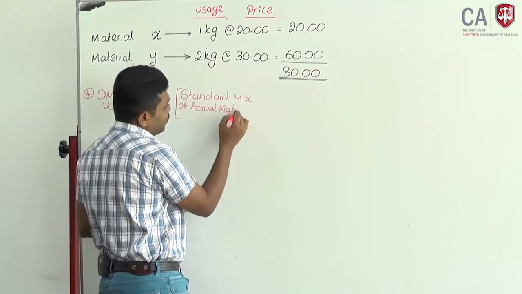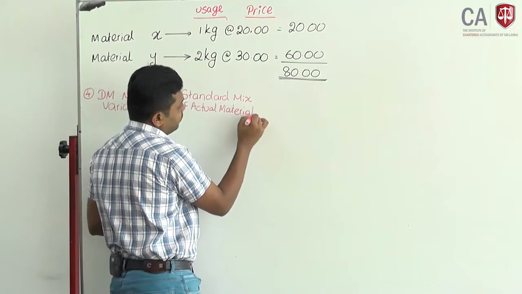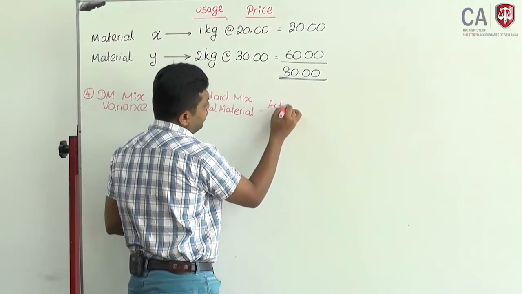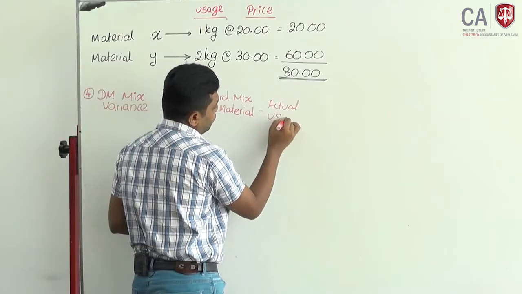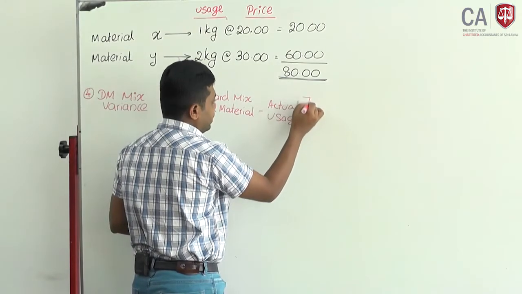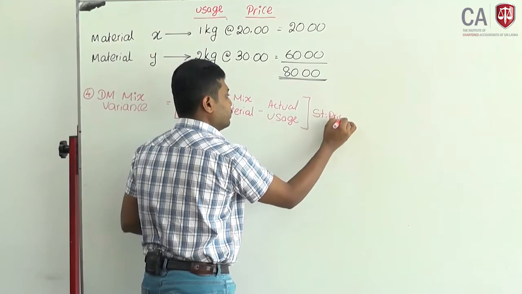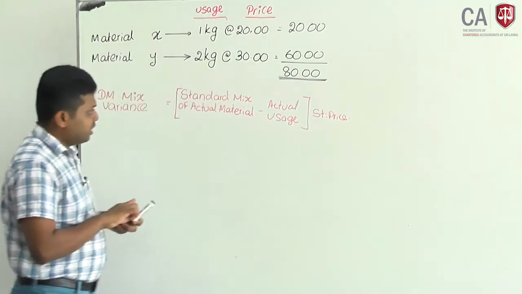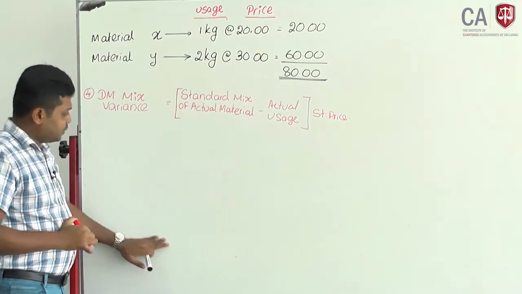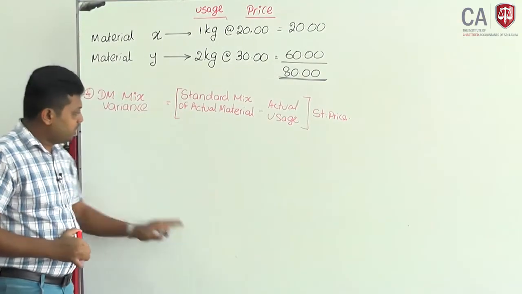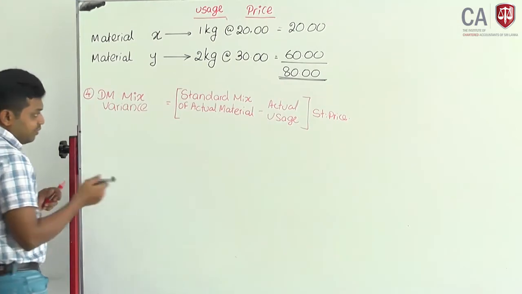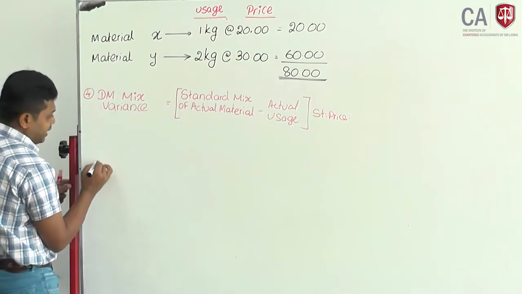Standard mix of actual material minus actual usage into standard price. Leave some space.